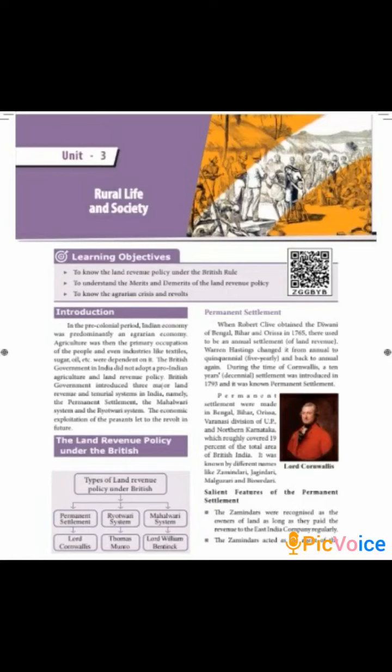The permanent settlement was actually made in Bengal, Bihar, Orissa, the Varanasi division of Uttar Pradesh, and northern Karnataka, which roughly covered about 19% of the total area of British India. So wherever British India spread, about 19% was under this permanent settlement decision only.